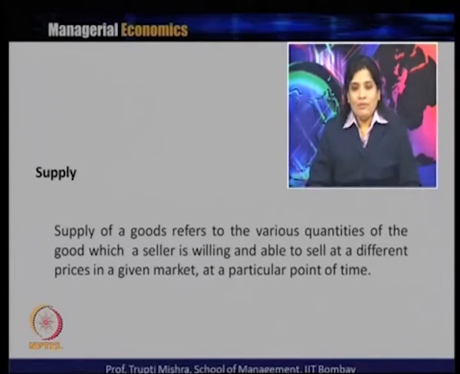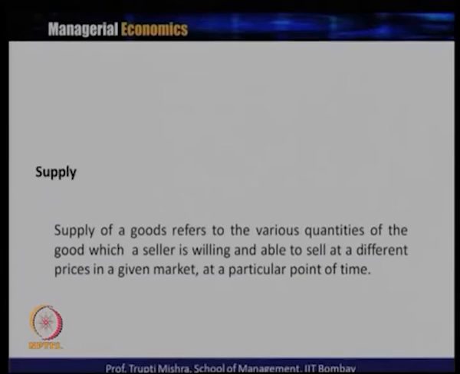So, time being fixed, prices are different, and at different prices what is the exact quantity the producer is willing and able to sell, that is supply. So, it again goes to the basic principle of demand, that supply is not dependent only on willingness, the producer must also be willing and able to sell. When it comes to willing to sell, whatever the price gives some profit to the producer, and when it comes to ability to sell, whether the producer has the ability to produce the product or not.